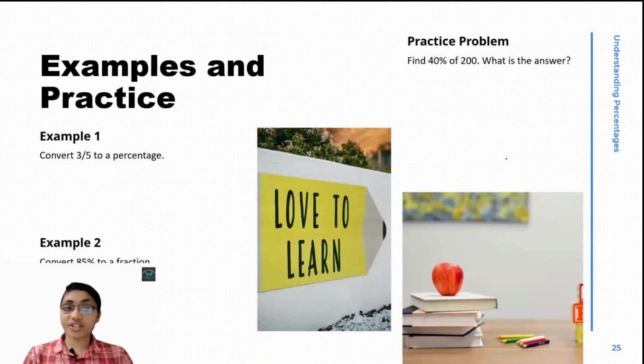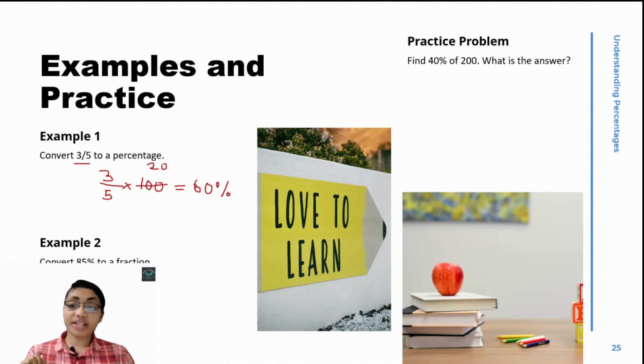Let's go through these questions. First one is convert 3 by 5 to percentage. So what do we have to do? Here, 3 by 5. To convert into percentage, we have to multiply it by 100. So what will be the answer? 500 divided by 5, that is 20. So 20 times 3 is 60. The answer is 60%.